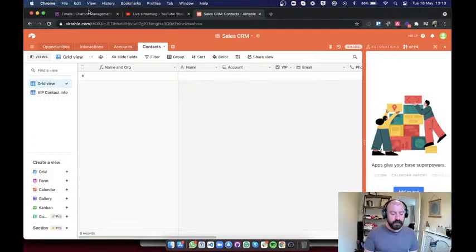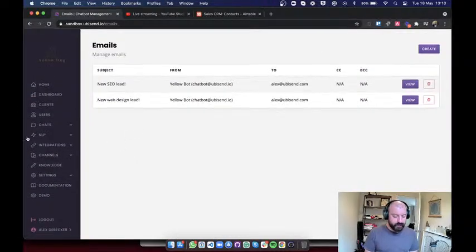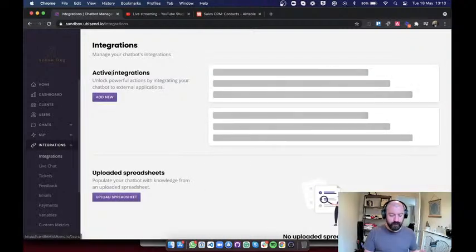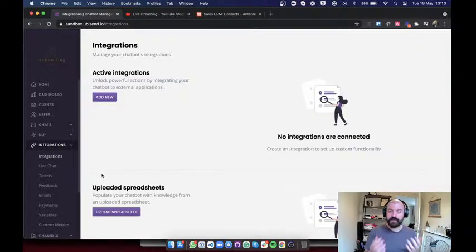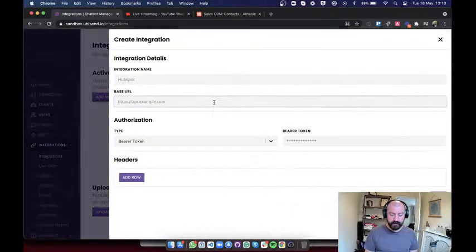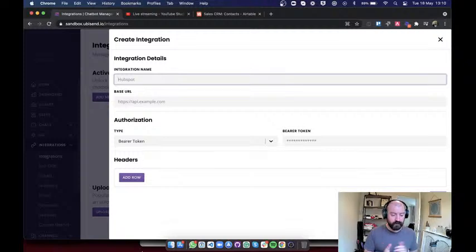Okay, enough talking, enough preamble. Let's go and have a look. To create a new integration is super simple. I need to go into the integrations page. As you can see, we don't currently have any integrations, so I just hit create new or add new.